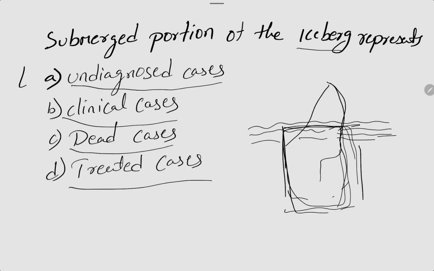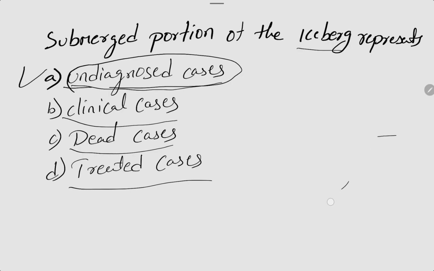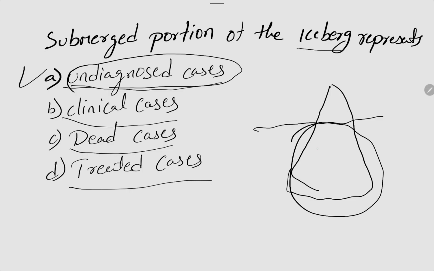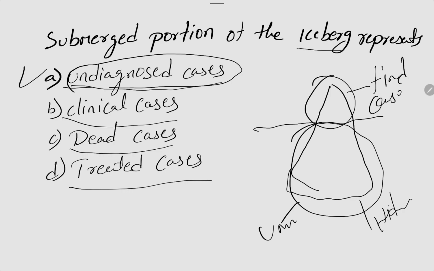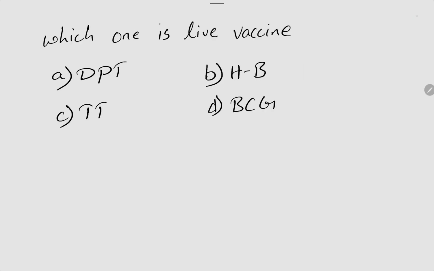The right one is option A, undiagnosed cases. Based on this iceberg phenomenon, the portion of the ice which is hidden in the water is known as the hidden cases, otherwise undiagnosed cases. The visible portion is the found cases, known cases, otherwise treated cases. The right one is option A, undiagnosed cases.